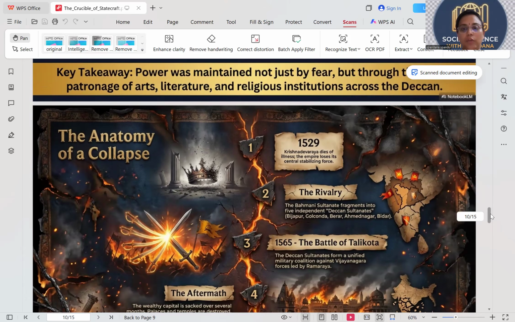The anatomy of collapse. In 1529, Krishnadevaraya dies of illness and the empire loses its central stabilizing force. We are talking about the downfall of the Vijayanagara Empire. Rivalry. The Bahmani Sultanate fragmented into five independent sultanates. All of them are called the Deccan Sultanates. After Krishnadevaraya died in 1529, slowly all their enemies started taking a chance.